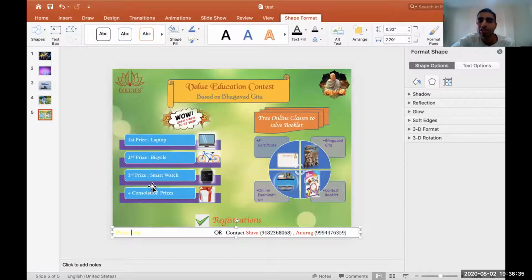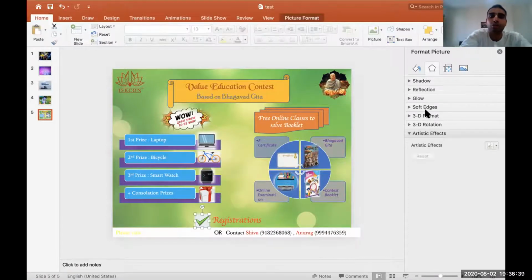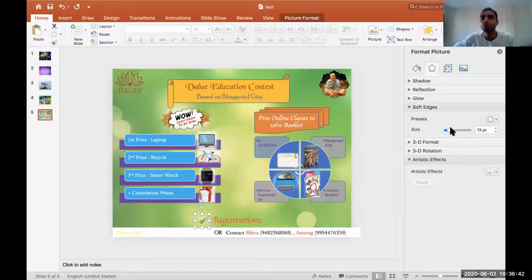Plus registration के सामने Puji आपने ये टिक लगाया है. That you can choose some nice PNGs. They are available on internet, Puji. Okay. And yes, Puji.